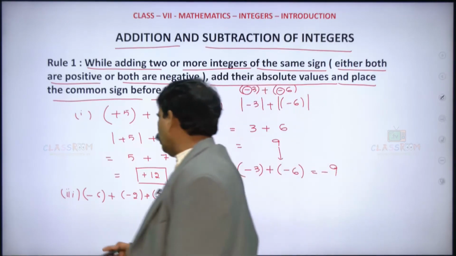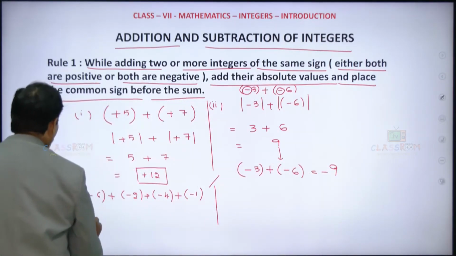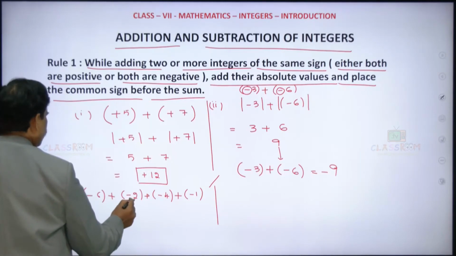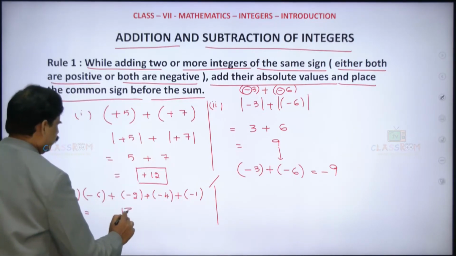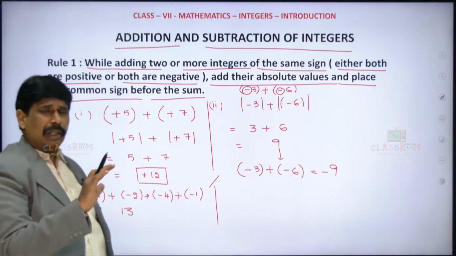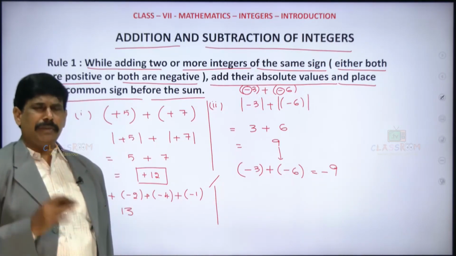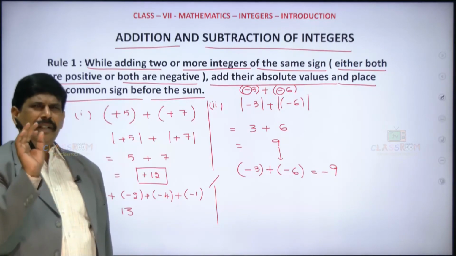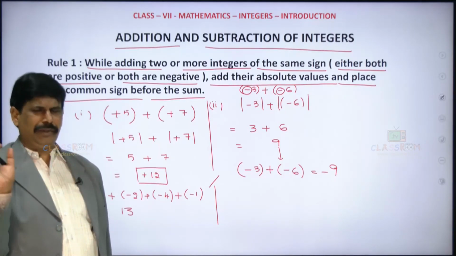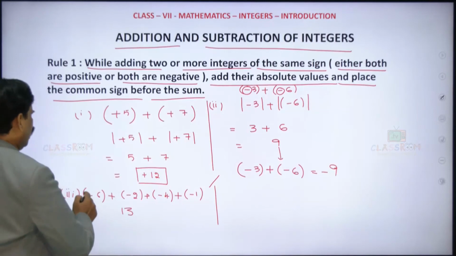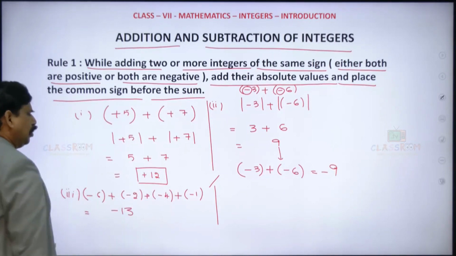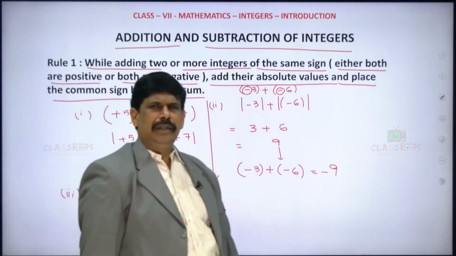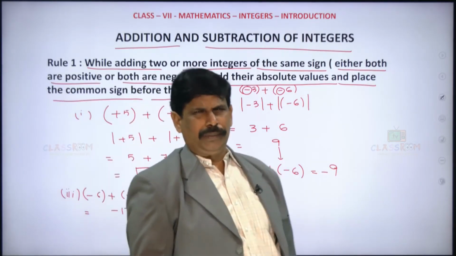Then what we have to do here is just add all the numbers. 6 plus 2 is 8, 8 plus 4 is 12, 12 plus 1 is 13. Remember this point: regardless of sign, you add the numbers first. Then all of them have a common negative sign, so for the result, you keep minus. Is it clear?